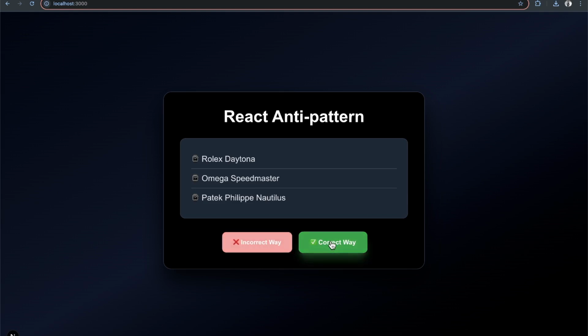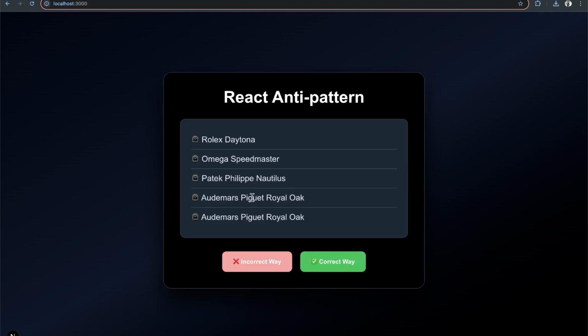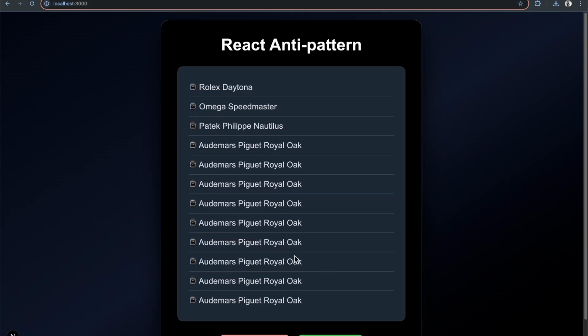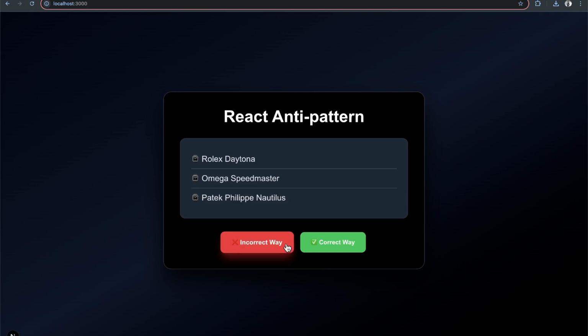But if I click on the green button, you see that actually a couple of watches get added. If I do it again, I click on the red button a few times, and then I click the green button, we get a bunch of watches added. So what is actually going on here? Well, I just refreshed the page there to clear out the state, but let's go look at the code.